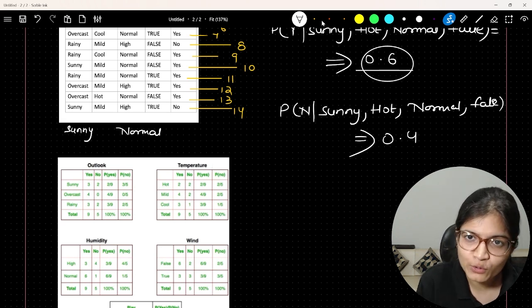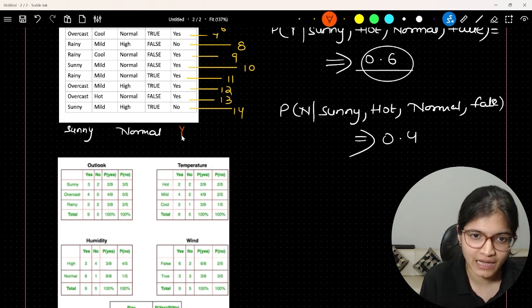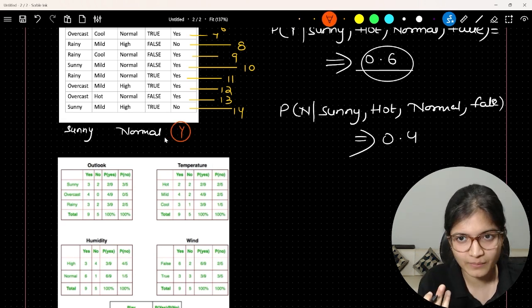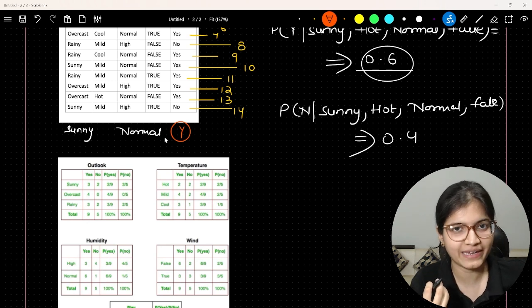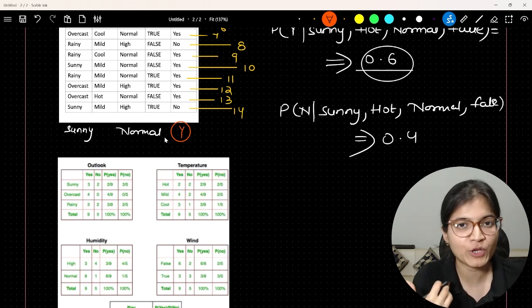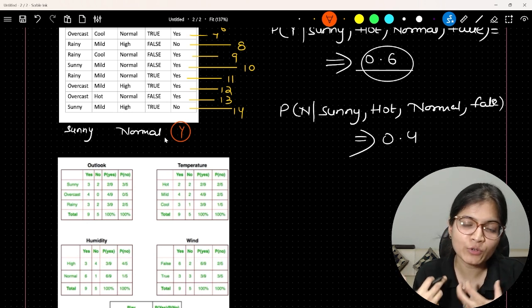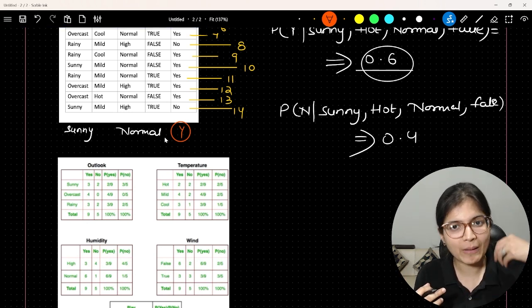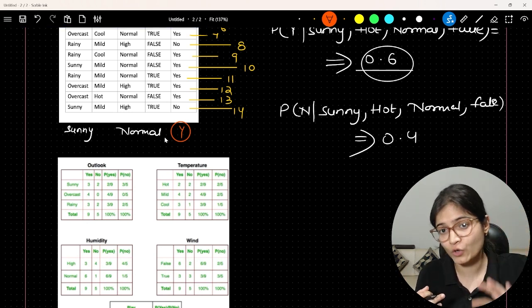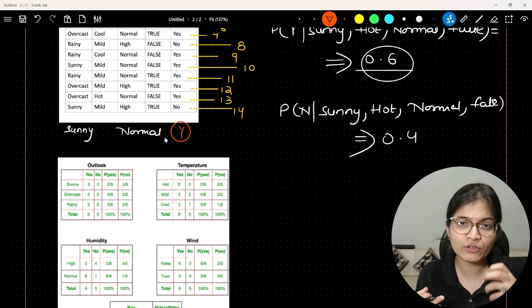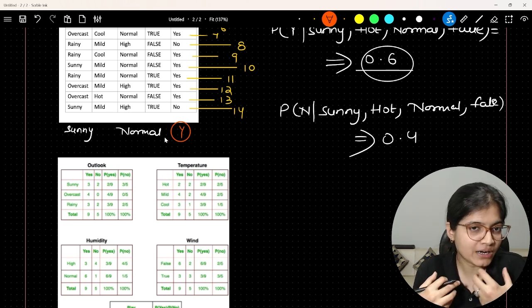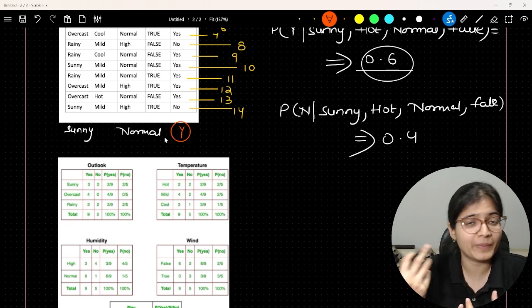So in that scenario, your model will predict the answer as yes. And it can be vice versa, because as of now we have not done any specific calculation here. I'm just giving you one random example. But if you do a proper calculation and the probability of yes is higher or the probability of no is higher, your model will give the prediction, yes or no, according to that probability.